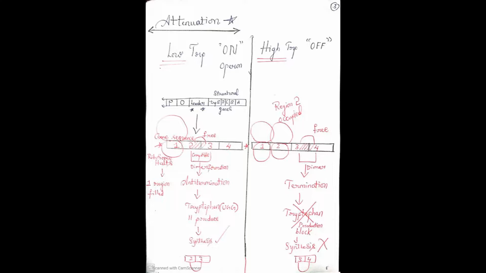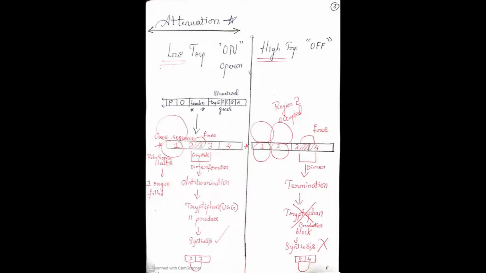Again, I'll repeat, just concentrate on the leader sequence. The leader sequence is marked 1, 2, 3 and 4. 1 is compatible with 2, 2 is compatible with 3, 3 is compatible with 4. But there is a very low concentration of tryptophan. So the ribosome already occupies the first region, and this is called ribosome halting.